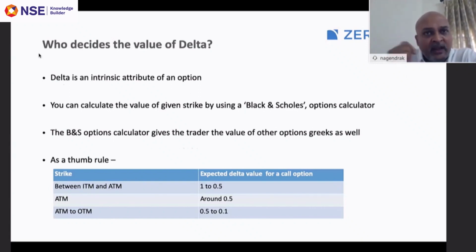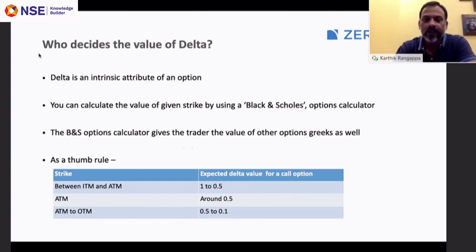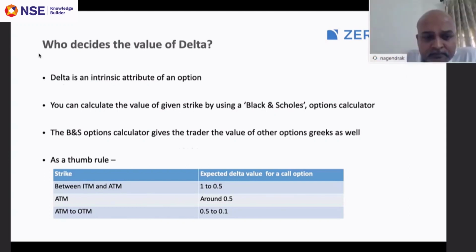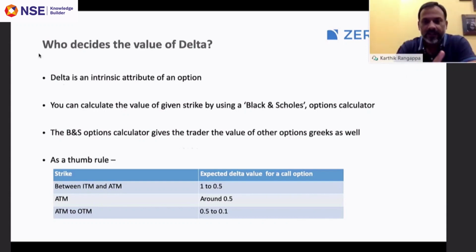Then maybe we will start publishing the Greeks on our trading terminal. Till we do that, as you rightly said, there are a lot of offline calculators which can be downloaded, or it's an online thing. You can just go and punch it in. Just to point out one thing, Nagendra, there's a small difference in the option calculator when the underlying is a spot market versus when the underlying is a futures market. That's the only difference you will have to incorporate when you provide this.